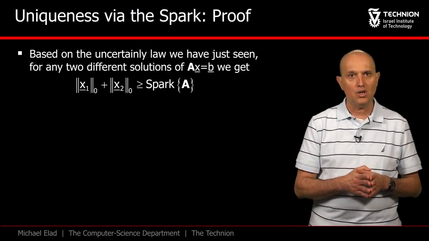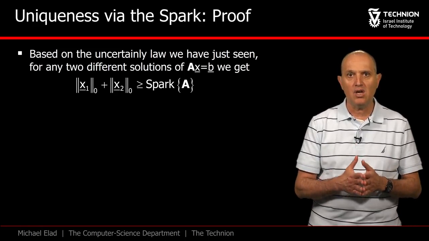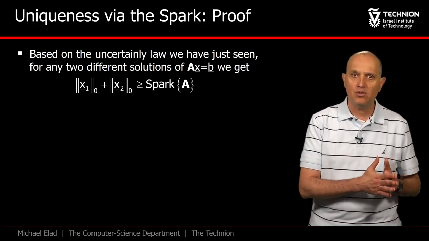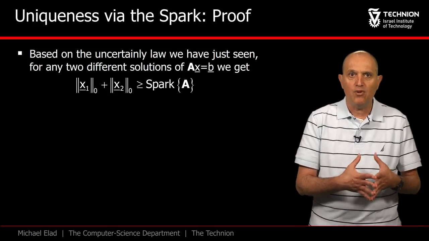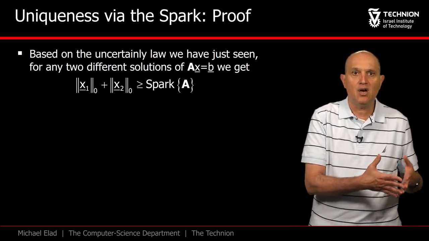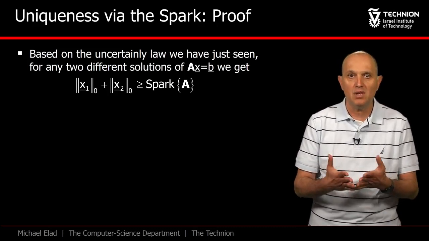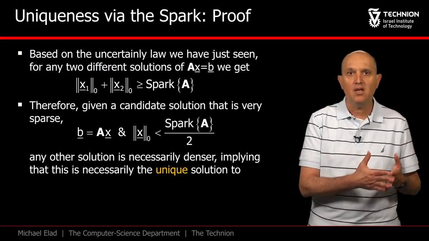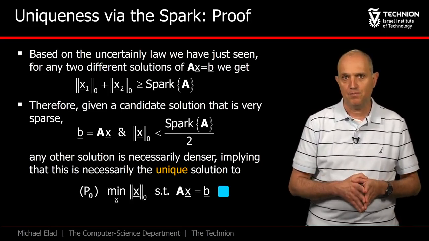Observe that this is the same rationale as the one we have practiced in the 2-ortho case. We start from the uncertainty theorem that says that the number of non-zeros in x1 plus the number of non-zeros in x2 must be above the Spark of A. If we find a solution that has less than half the Spark non-zeros, this means that any other solution must be denser. And this implies that the solution we have found is the solution of P0, and it is unique.